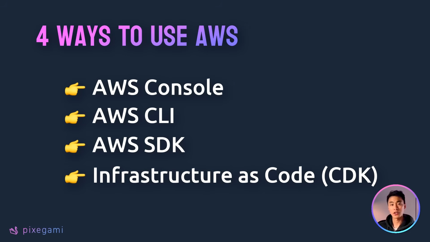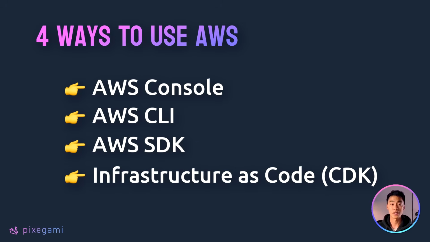Now, how do you actually use AWS? Well, here's 4 different ways you can use it. You can go to the website and just click around in the console. This is great for starting out, but not really the best way to do it at the end of the day, because you'd probably want to be automating a lot of that work, and you can't do it if you're clicking things in the browser.